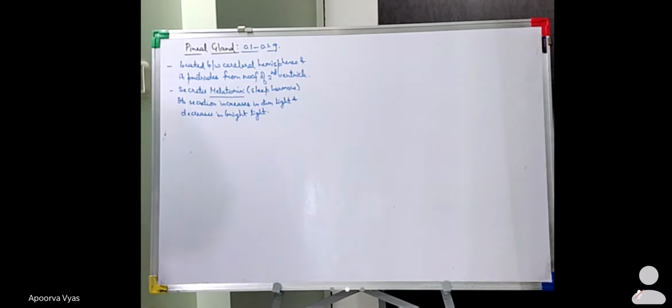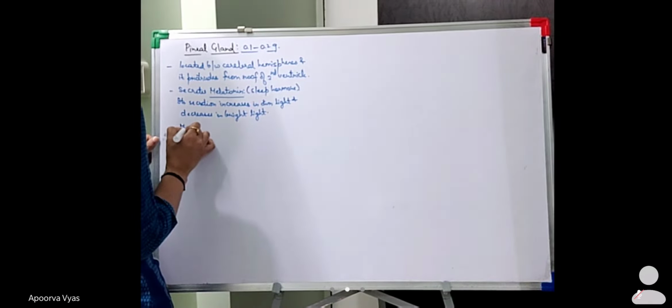Okay. So for example, whenever we turn off the lights of the room, we immediately tend to feel sleepy. So this is because of the effect which is produced by the melatonin, because the secretion of the melatonin increases in our body, which tends to produce this sleepiness in us. Okay. Now this melatonin concentration, it follows a diurnal cycle.